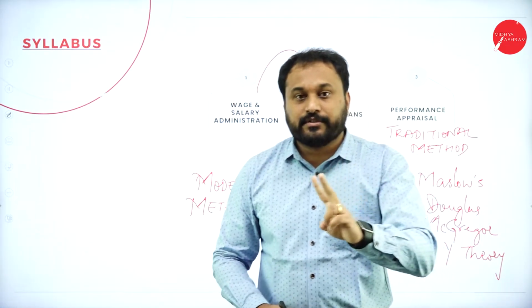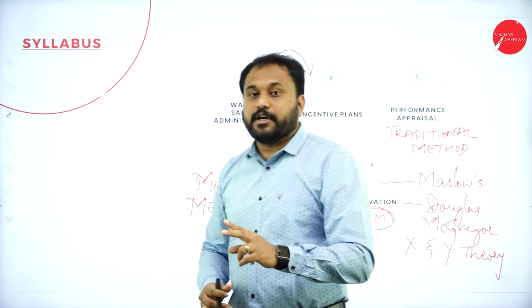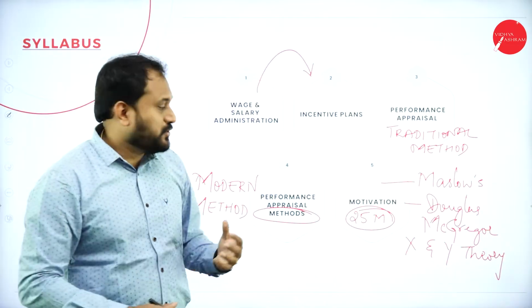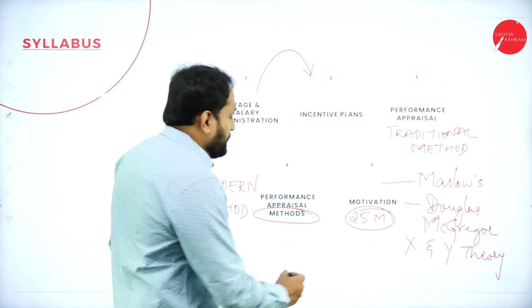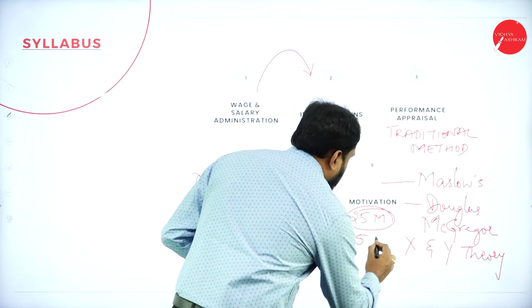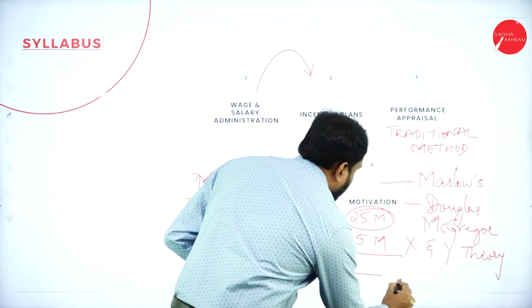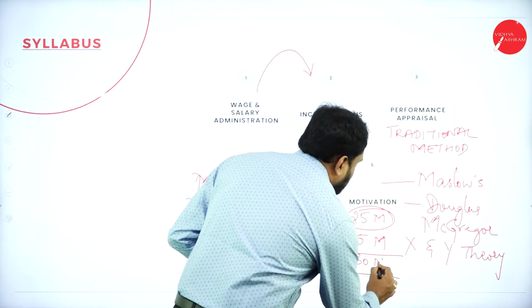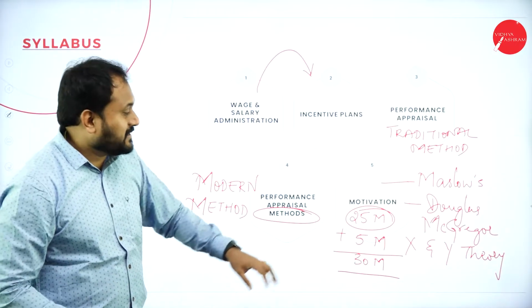10 marks, one question for sure. And let me tell you, here you will also have a 5 marks question. So here 25 plus 5 marks. So that means this chapter contains 30 marks. This is how you people need to understand this chapter.